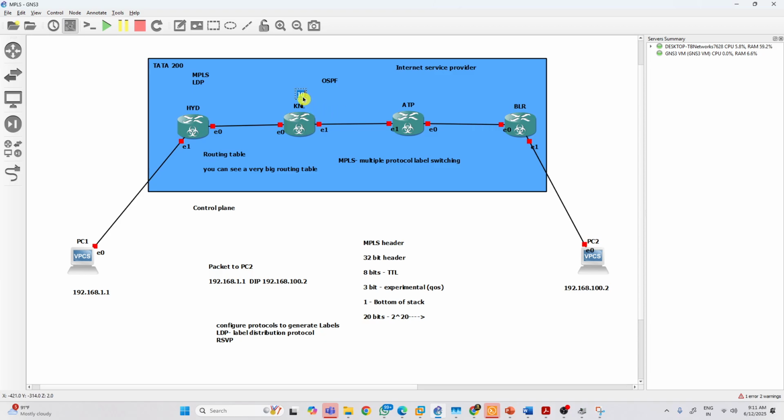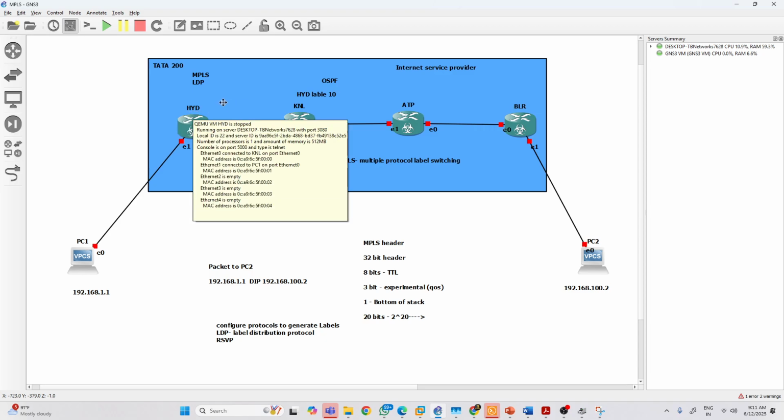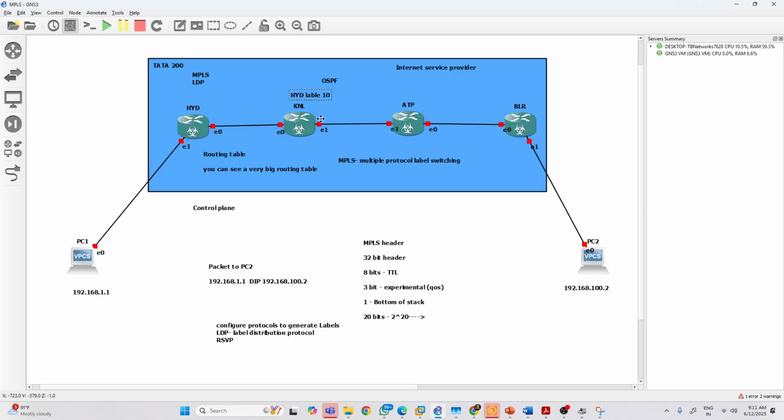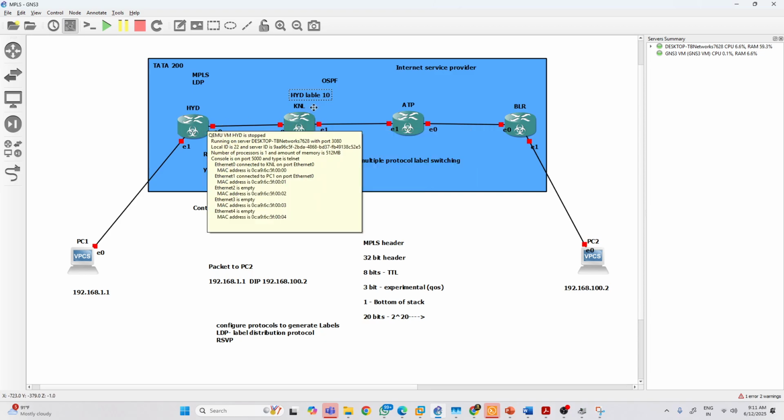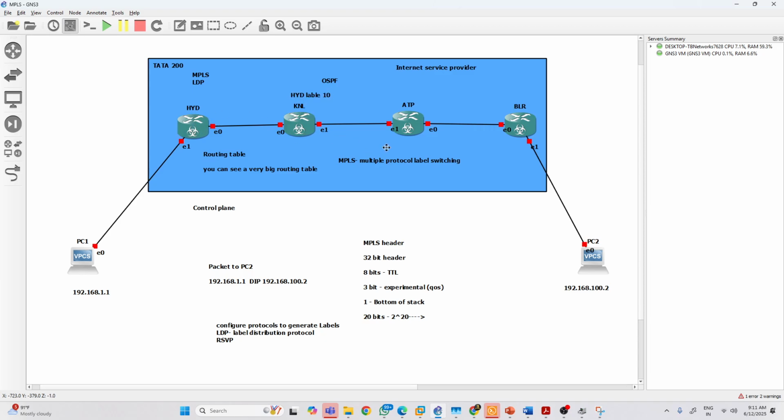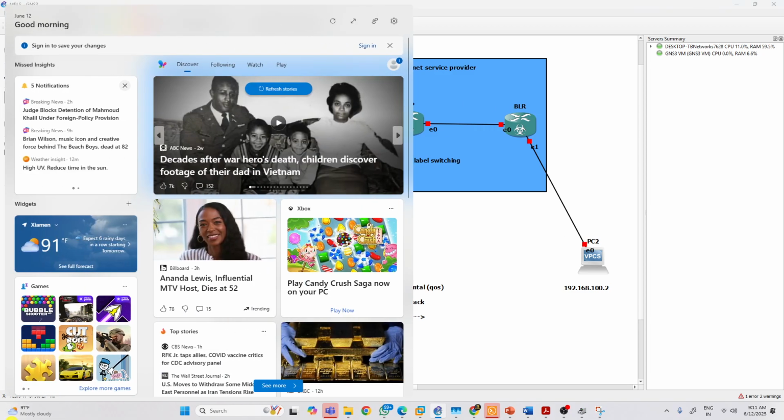Okay. So this one is coming from Hyderabad. Hyderabad label is 10. It means Hyderabad is advertising label 10 to the Kurnool router saying, hey Kurnool router, if you want to send any traffic to me, attach this label and send it to me. Similarly, here Anantapur is also there, right? It will also send a label. Suppose label 30.